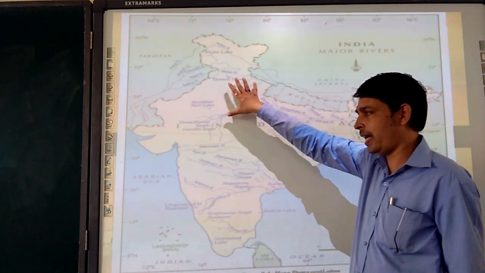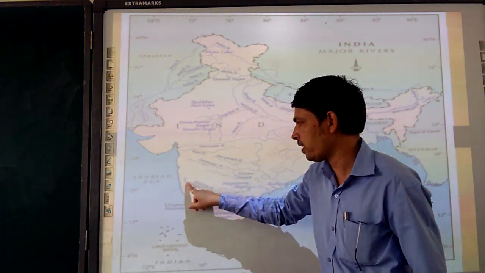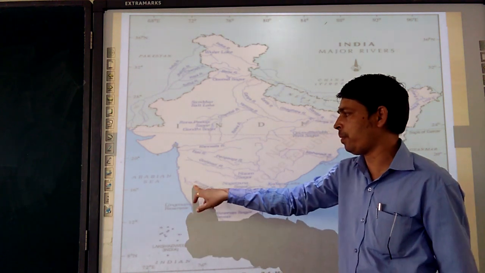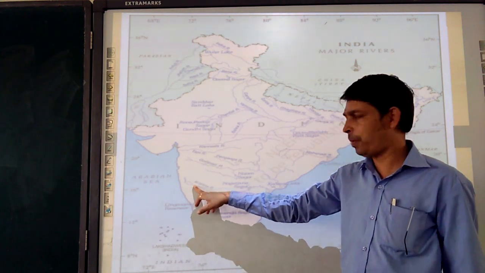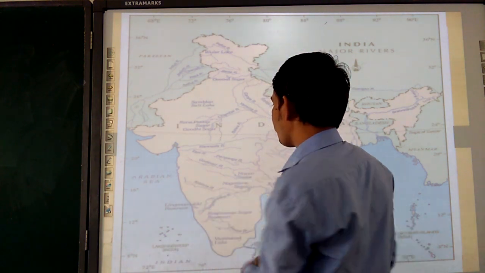Himalayan rivers and peninsular rivers. Any river can be marked. If I mark like this and give it to you for the examination, you have to write that the Kaveri river is there. Like that you have to write.